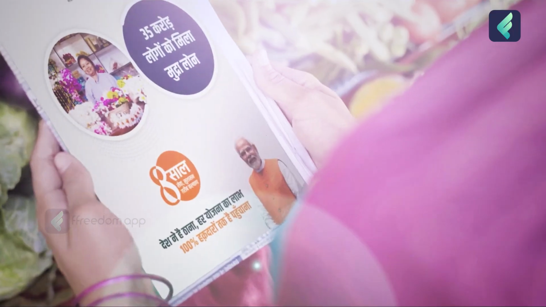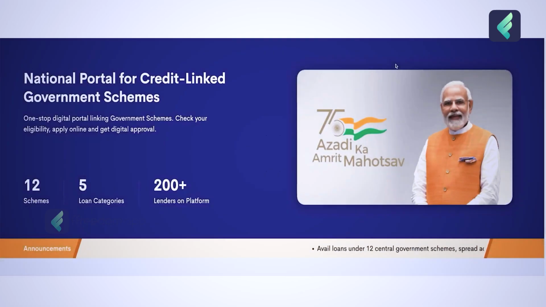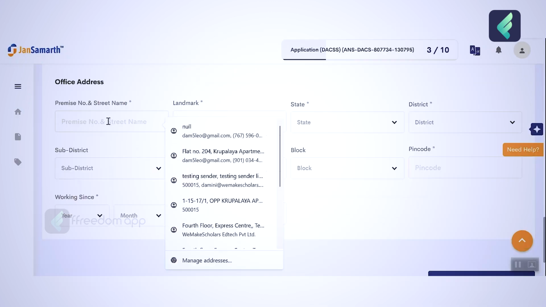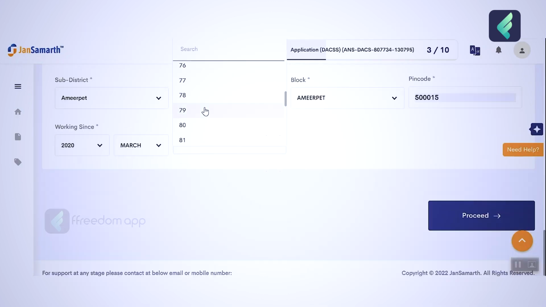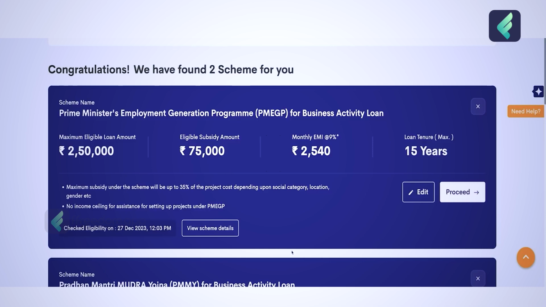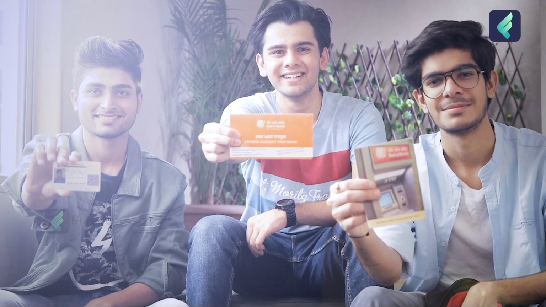Now let's take a real-life example so that you can understand better. Imagine you are a small entrepreneur looking for a loan. Because you want a loan, you go to the website, you fill out your details and then you go to the entrepreneurship section. Again, answer a few simple questions and that's it. The portal will automatically show you all the schemes that you are eligible for and that perfectly match your needs and requirements. Then you just have to select the best one that fits your needs. And then you just have to apply online with a few documents. And that's it. That is the only procedure you have to follow.